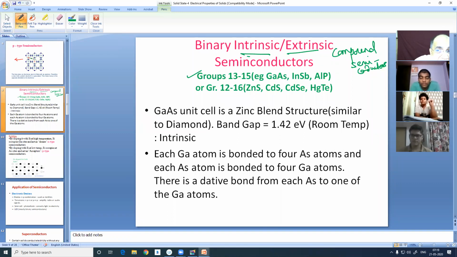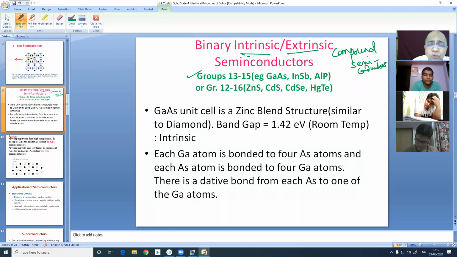Now when they combine to form a covalent compound, gallium arsenide, indium stibide, aluminum phosphide, group 13 and group 15, they become a compound semiconductor. They also have a structure exactly similar to diamond, as zinc blende. Each arsenic is bonded to 4 gallium, and each gallium is bonded to 4 arsenic.